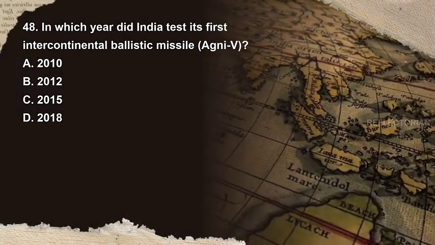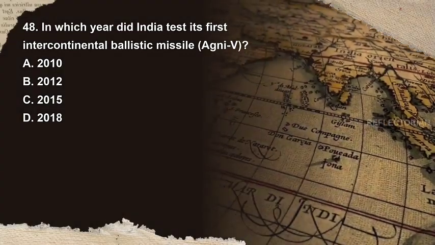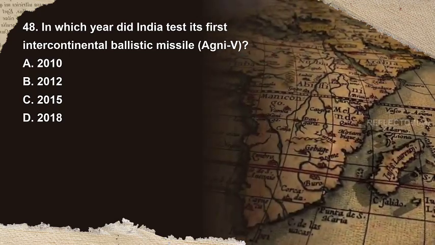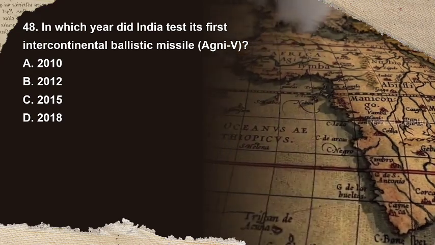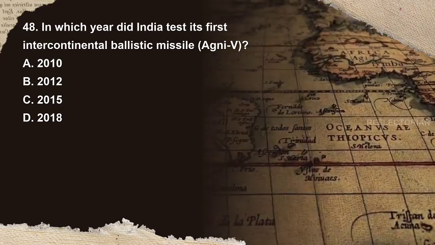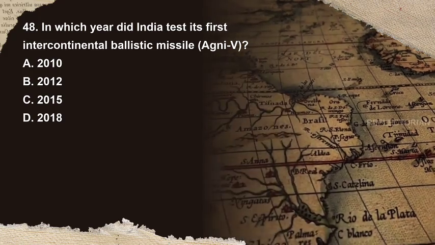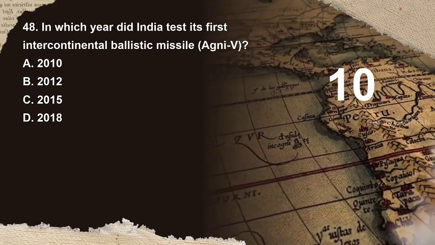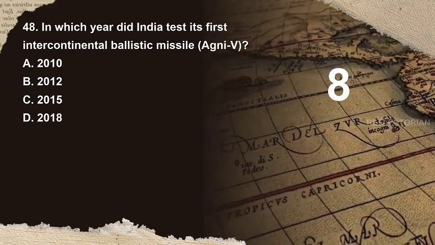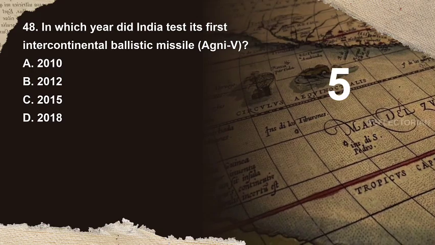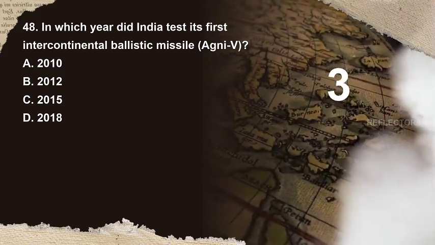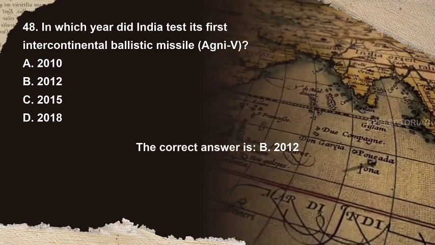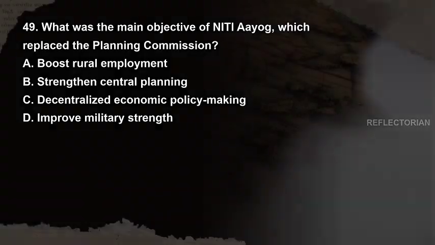Question 48. In which year did India test its first intercontinental ballistic missile, Agni-V? Options are A. 2010, B. 2012, C. 2015, D. 2018. You have 10 seconds to answer. The correct answer is B. 2012.